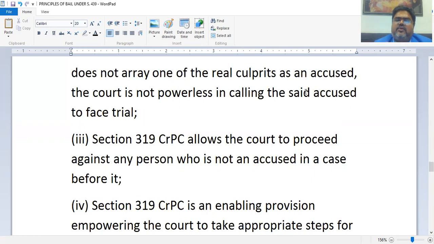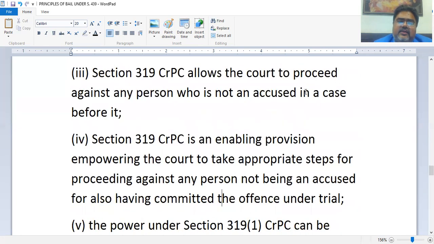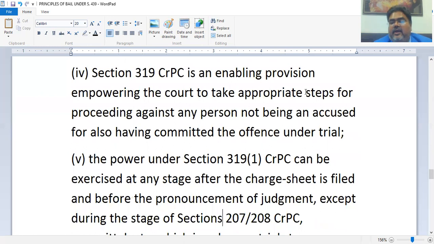So in Section 319, the court has the power against any person who is not an accused. Section 319 CRPC is an enabling provision, meaning it empowers the court, gives the court the power to do something, to take appropriate steps for proceeding against any person not being an accused, for also having committed the offense under trial. The power under 319 can be exercised at any stage after the charge sheet.